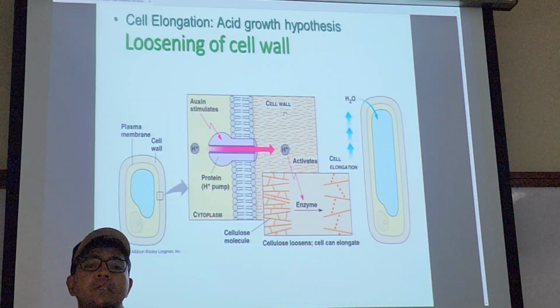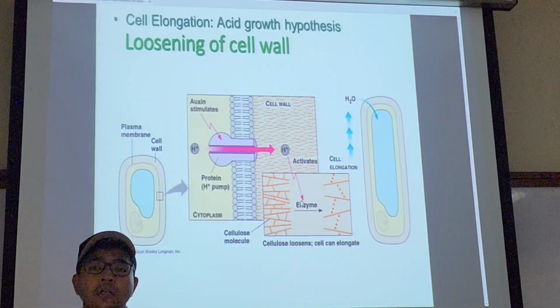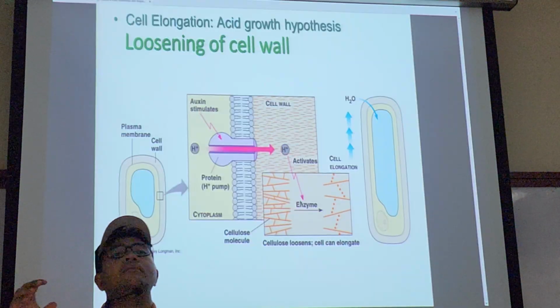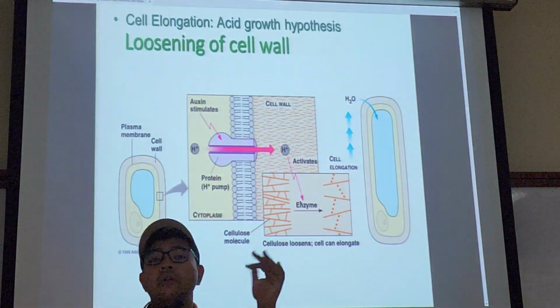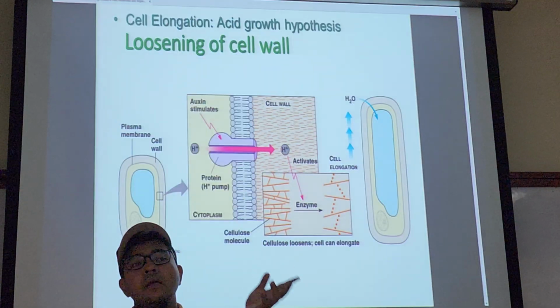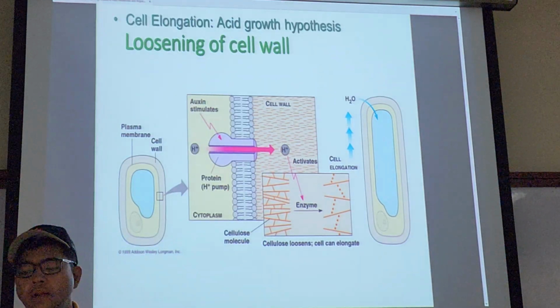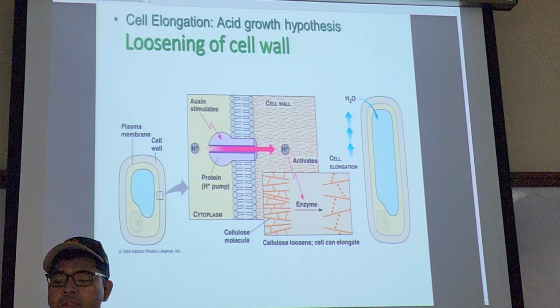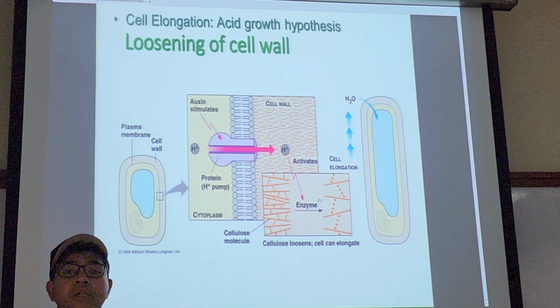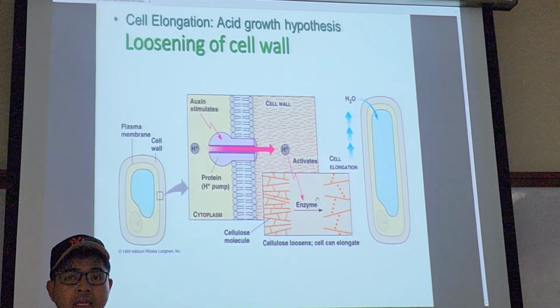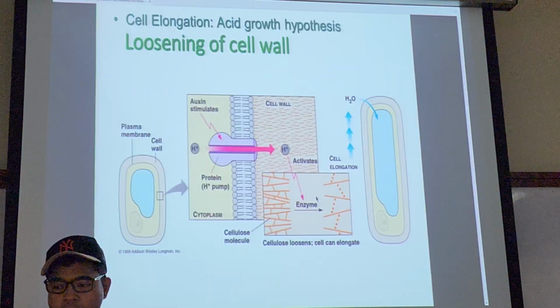So what will happen to the cell wall? Now, you know that the cell wall is made from various materials. It has cellulose, hemicellulose, pectin, and so on. These will loosen. It becomes acidic, and it starts to loosen.